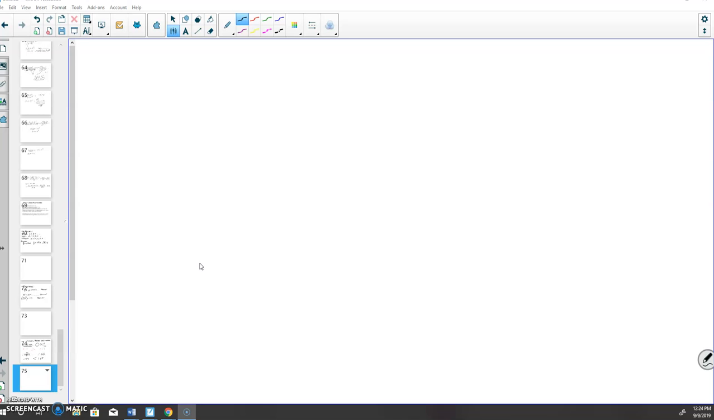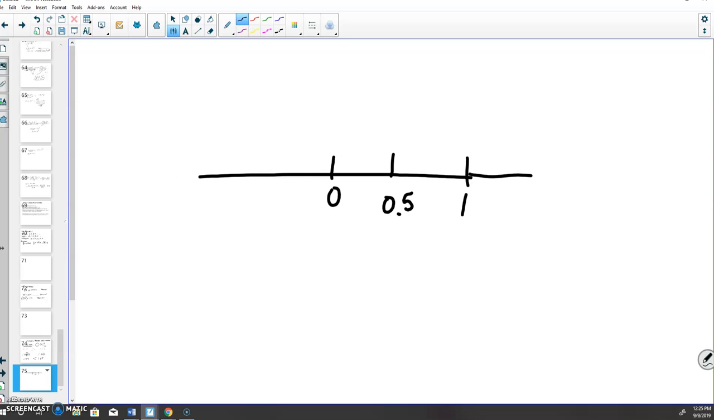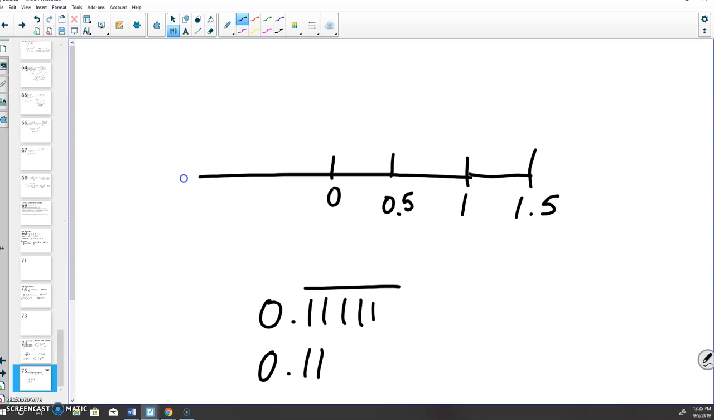Okay, so every single number has a place on a number line, right? Let's say here's 0, here's 0.5, here's 1, here's 1.5, and it wants you to put 0.1111, repeating, on a number line. So what do we do with repeating decimals? We round them. Can 1 round to 1? No. So this would be 0.11. It's repeating, but it would be 0.11.